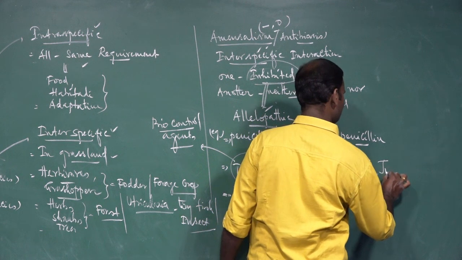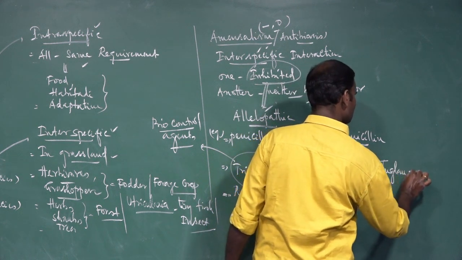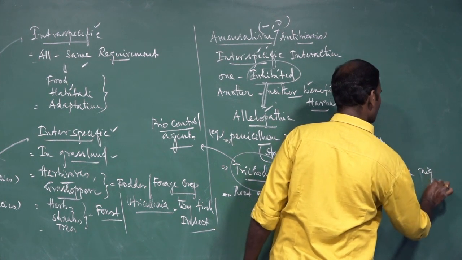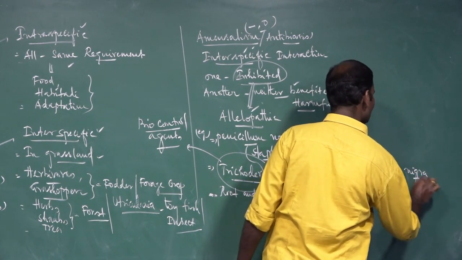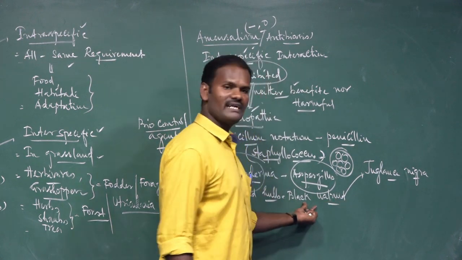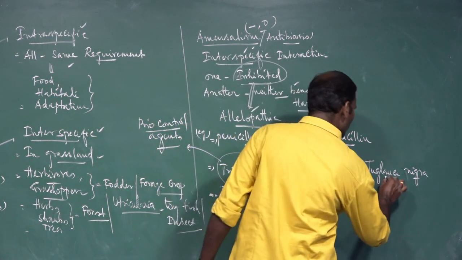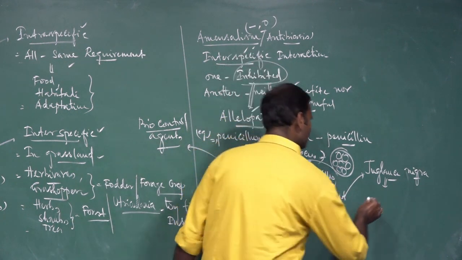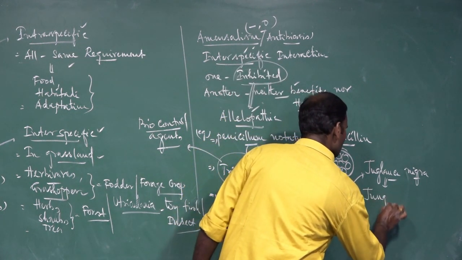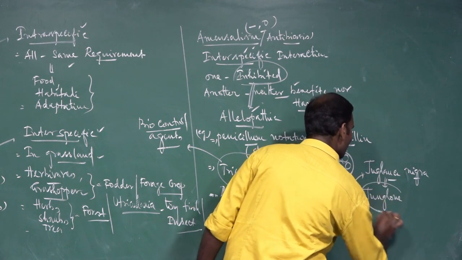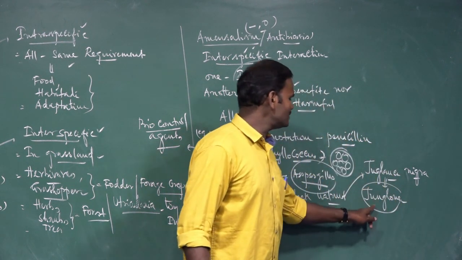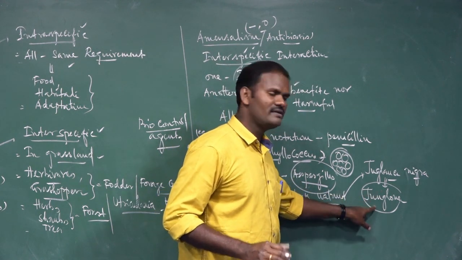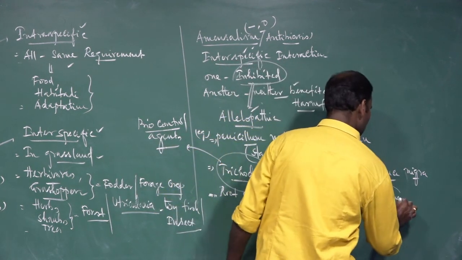Juglans nigra. It is the binomial name of black walnut. It secretes an alkaloid called juglone. Due to the secretion of this alkaloid, juglone, it inhibits the growth of seedlings.